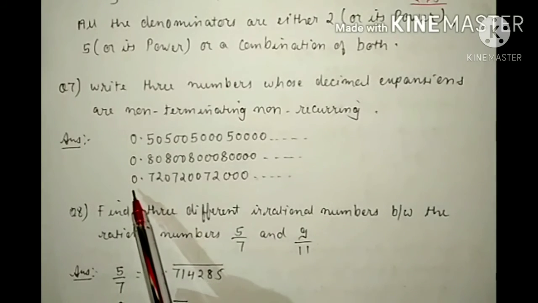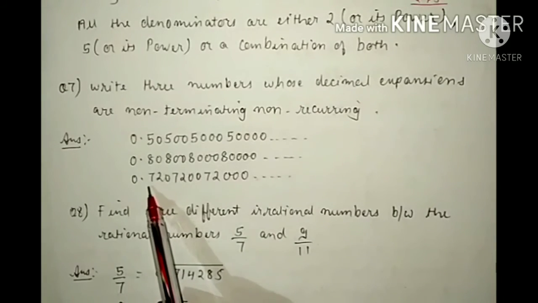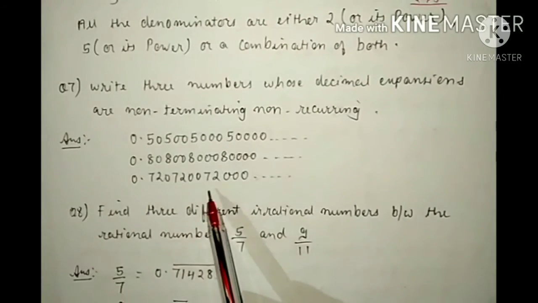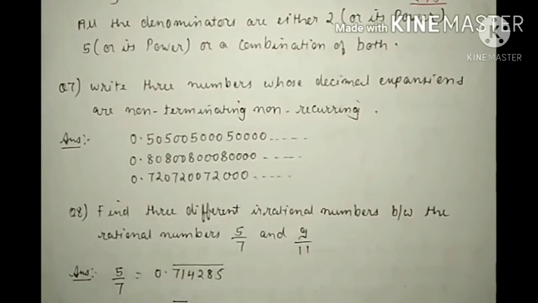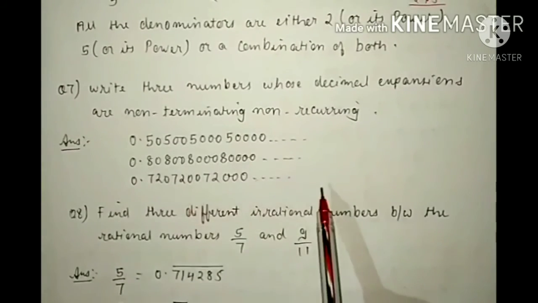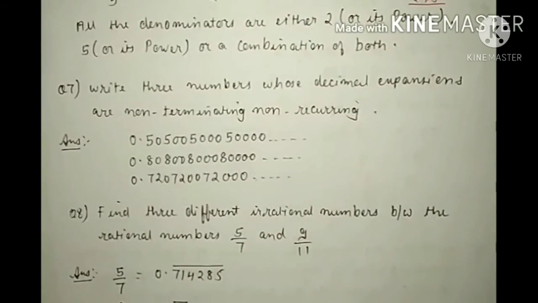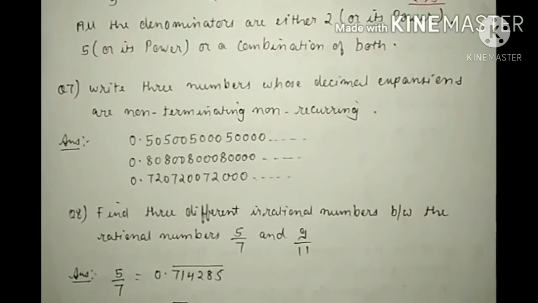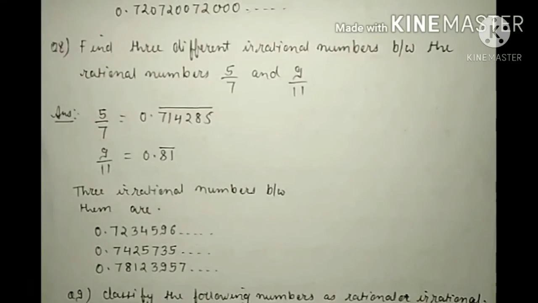Another number you can have is 0.720, then 7200, then 72000. Like this, there are infinite numbers. You can name any number. And also one thing, these numbers whose decimal expansion is non-terminating and non-recurring are called irrational numbers.